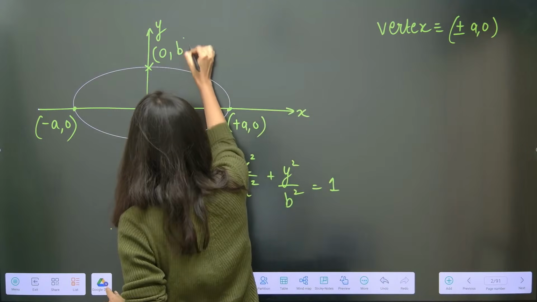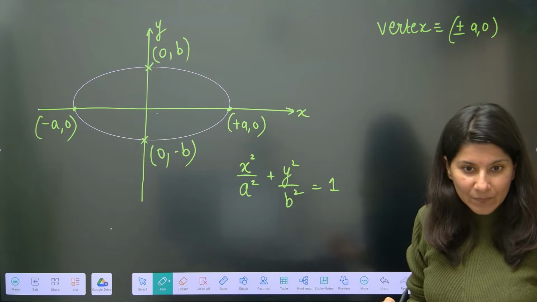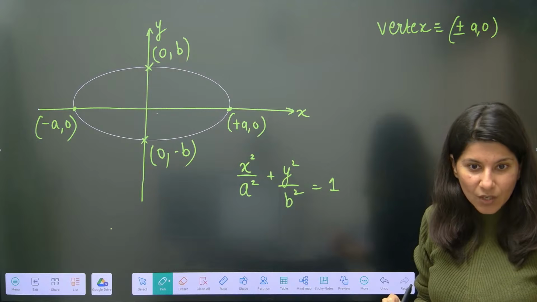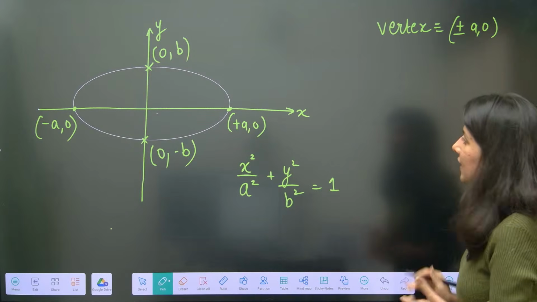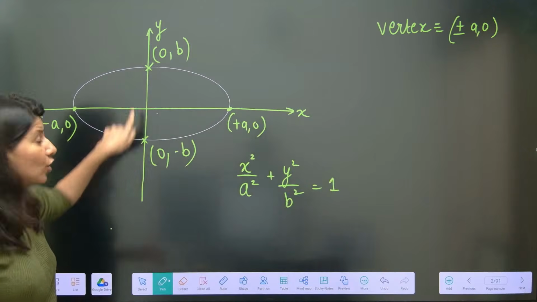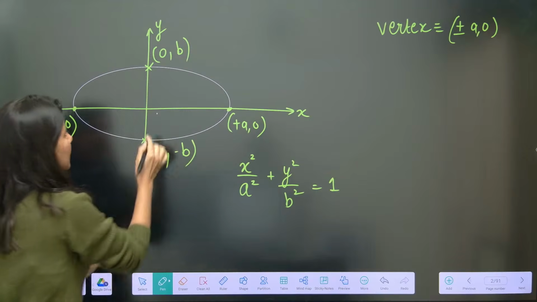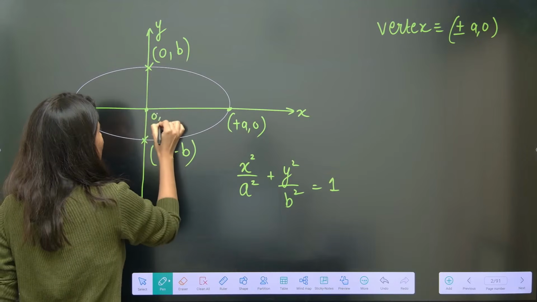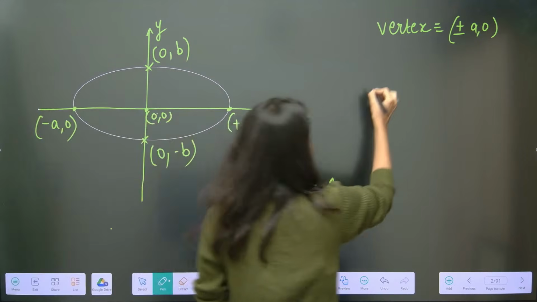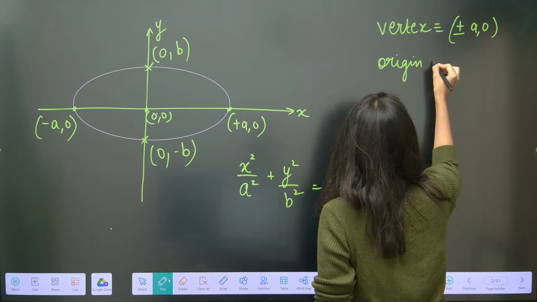So this is your b and this is your minus b. Clear? Specifically, this is not your vertex, this is your vertex. Now, what is the center of this ellipse? 0 comma 0, that is the origin, is the center of this ellipse.